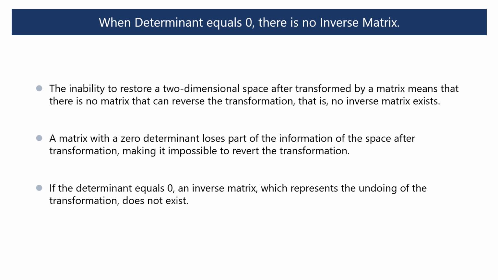The inability to restore a two-dimensional space after it is transformed by a matrix means that there is no matrix that can reverse the transformation. That is, no inverse matrix exists. In other words, a matrix with a zero determinant loses part of the information of the space after transformation, making it impossible to revert the transformation. That is, an inverse matrix, which represents the undoing of the transformation, does not exist.